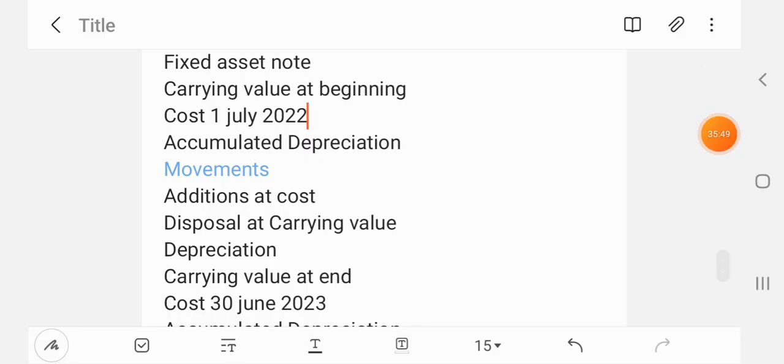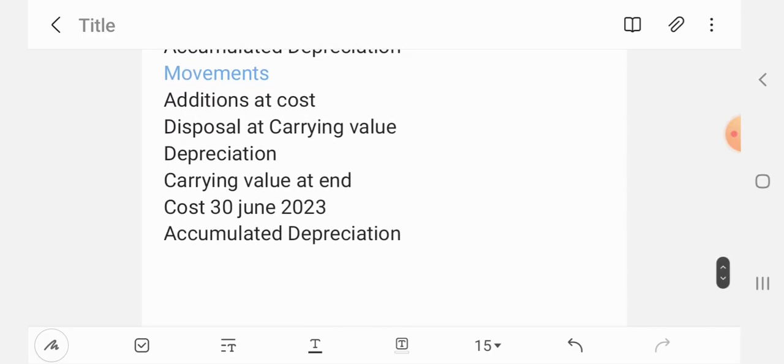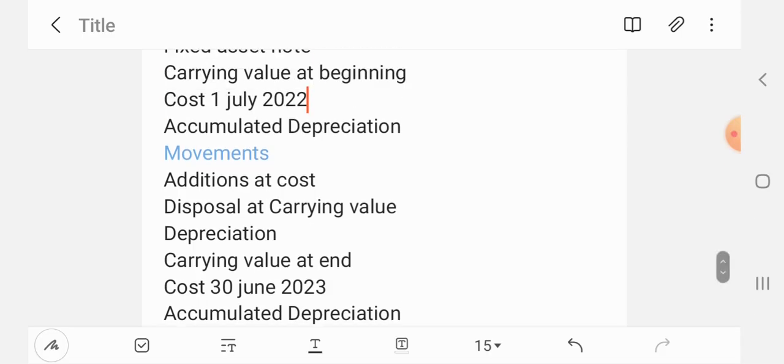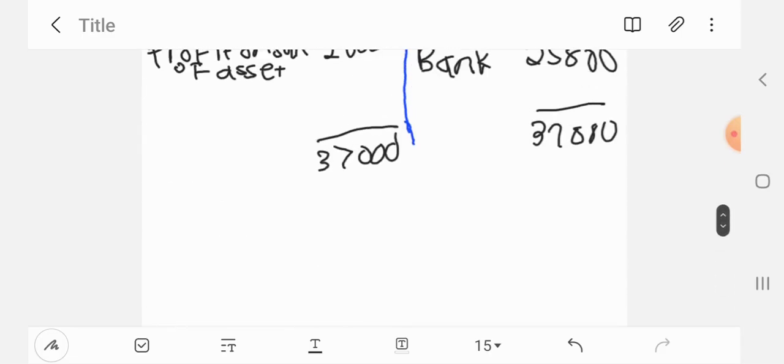So I've done our fixed asset note. We have carrying value at the beginning, which is the 1st of July 2022. Accumulated depreciation, movements, we have additions at cost, disposal at carrying value, depreciation and carrying value at end, which is on 30 June 2023, which is the end of the financial year. Now let's go up and look for relevant information.